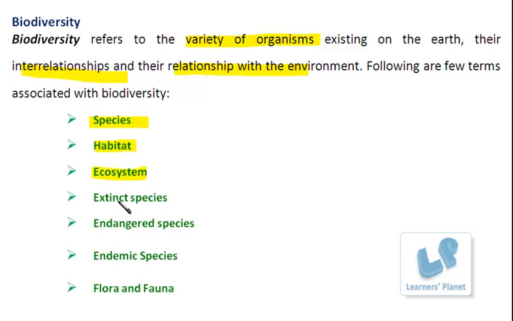For example, if it is a pond ecosystem, then you can understand that the fishes, the plants over there, then water, all these are forming the pond ecosystem. The next important term is the extinct species.